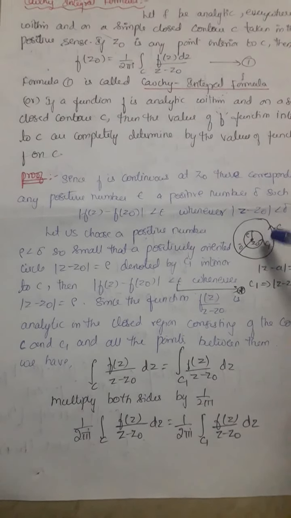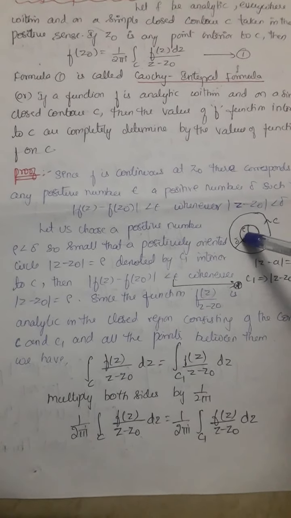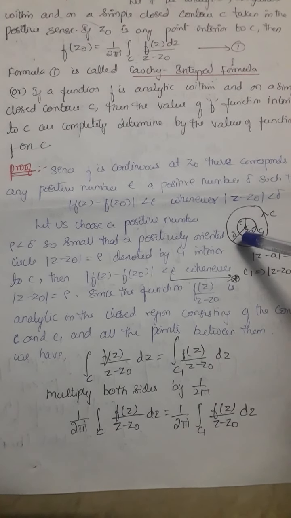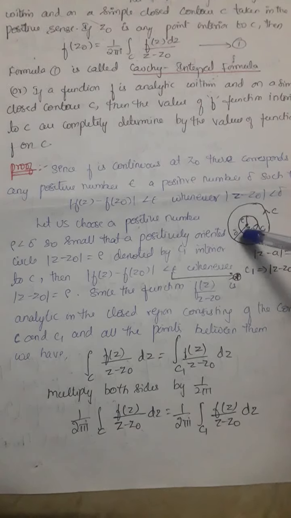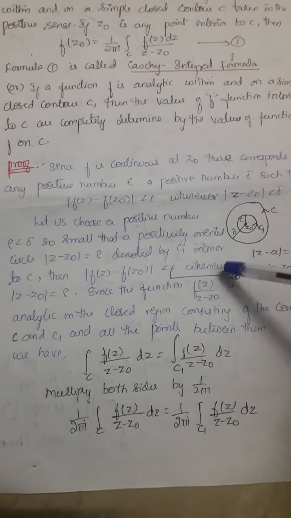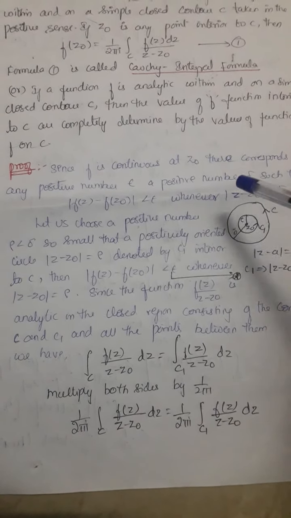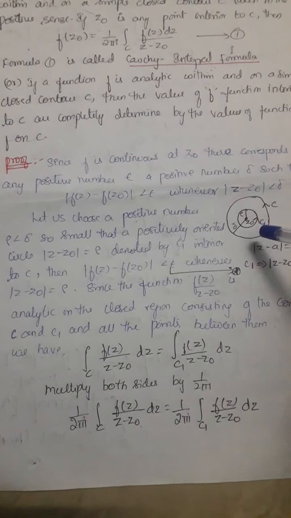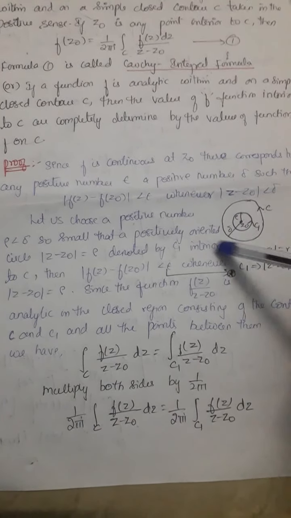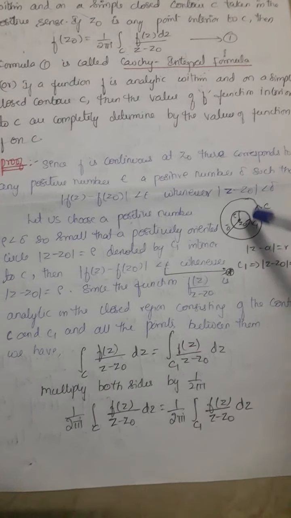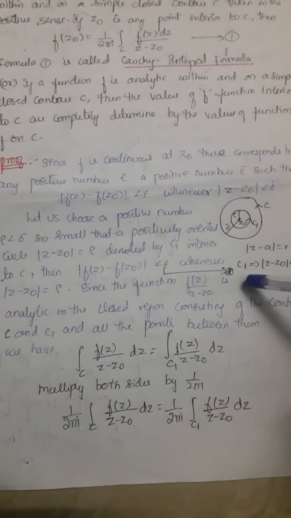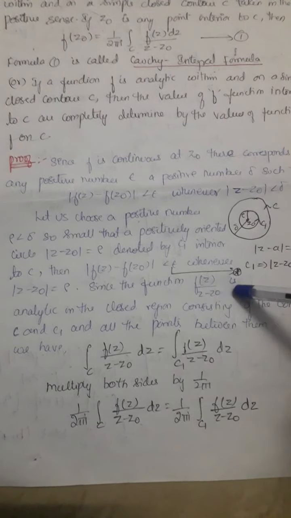Let us choose another positive number rho, with rho less than delta, so that we have a positively oriented circle. The distance between z and z0 equals rho, and this circle is denoted by C1, interior to C. Then modulus of f of z minus f of z0 is less than epsilon whenever modulus of z minus z0 is less than rho.